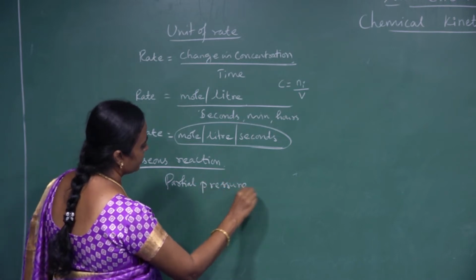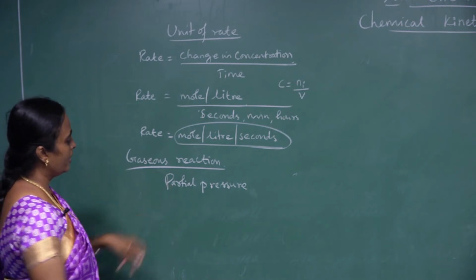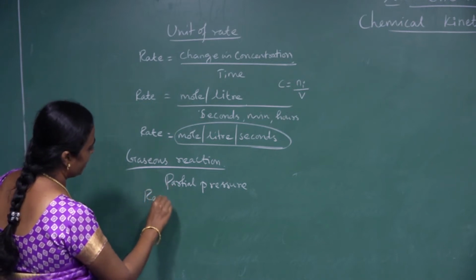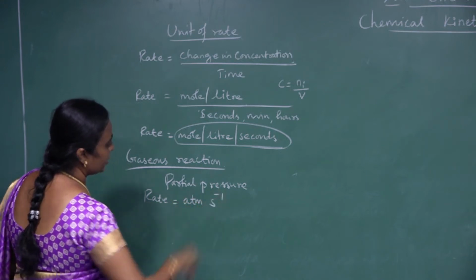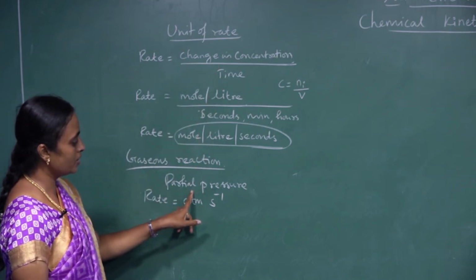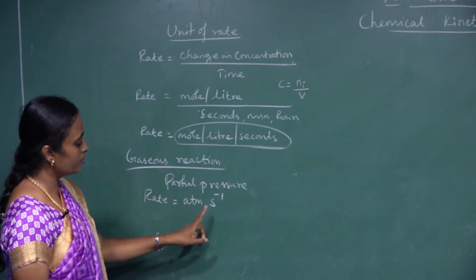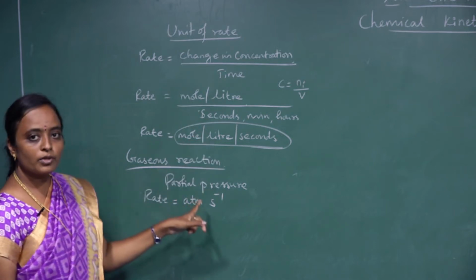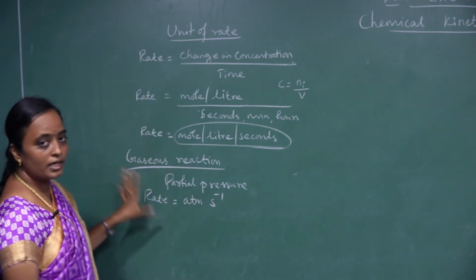So if you substitute partial pressure for concentration, the unit of rate will be atmosphere second inverse, and the time will be expressed in seconds. So you will get atmosphere per second. This is the rate of a chemical reaction.